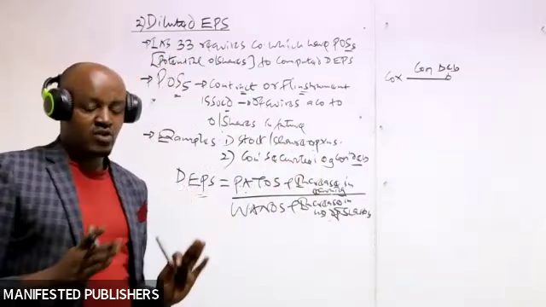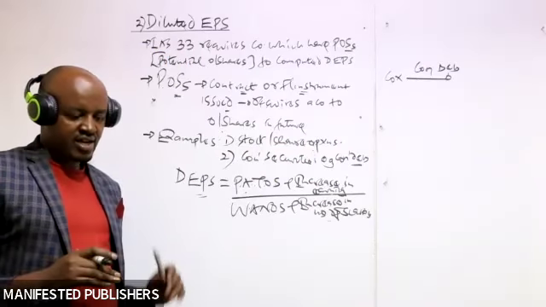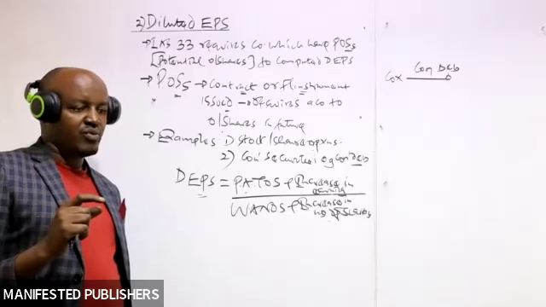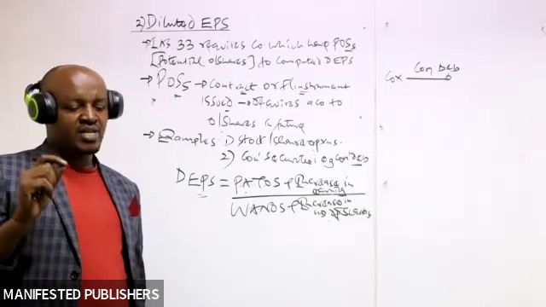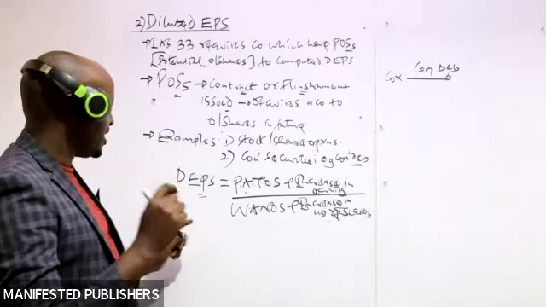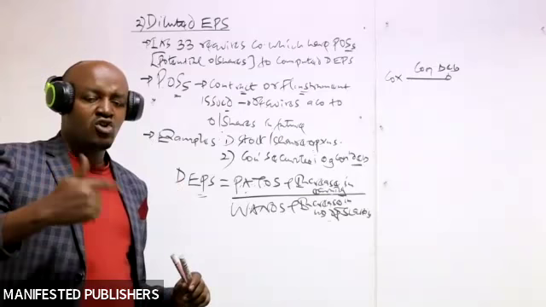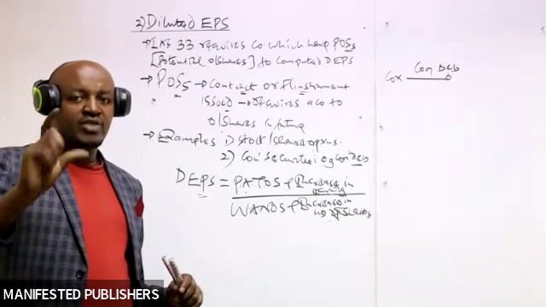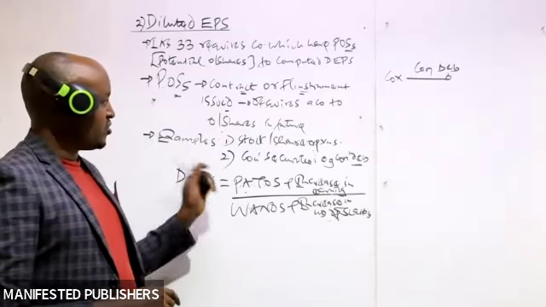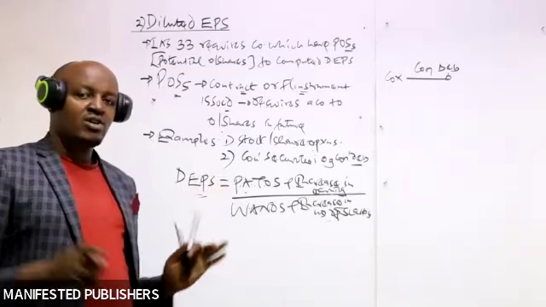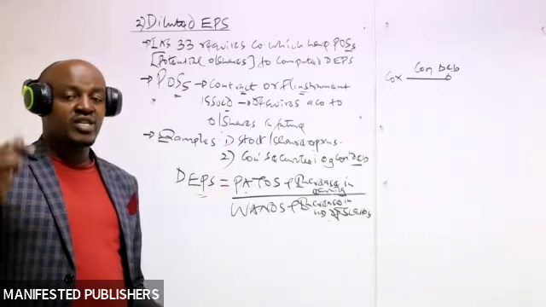Now, the diluted earnings per share is computed on the assumption that the potential ordinary shares issued by the company were converted into ordinary shares during the current year.